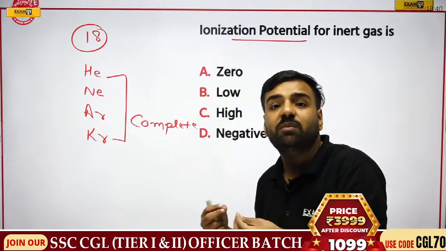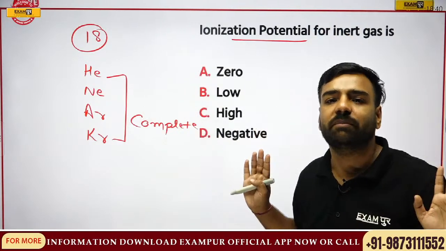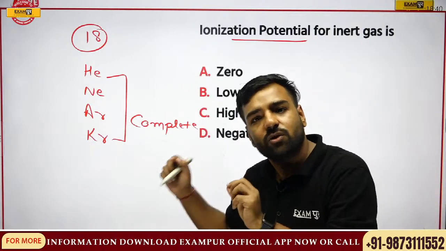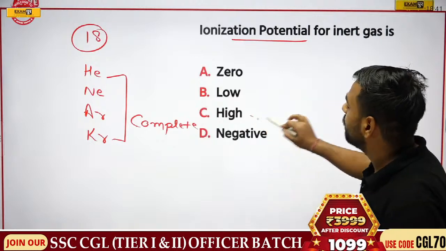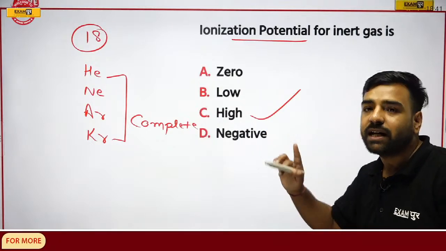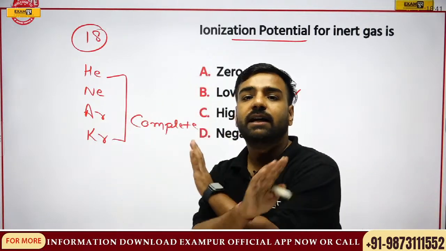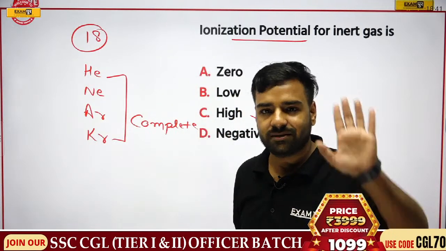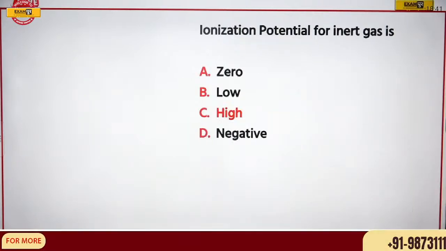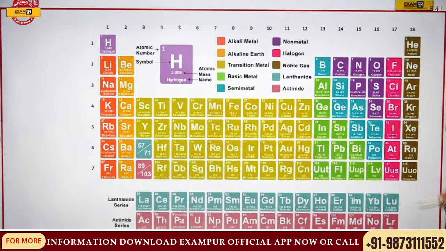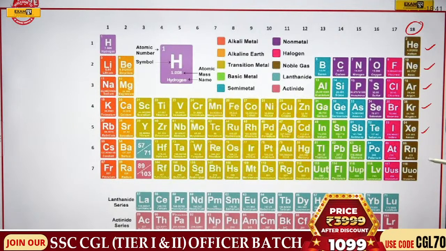So here you will be requiring a very huge amount of energy because they already have their octet complete, right? So yes, the outermost shell is already complete. They are not going to be involved in this part. So ionization potential will be very high. Gobinath, is this point clear? Very important. Please remember, the 18th group elements are not involved in such activities. Fine. So yes, it is going to have very high ionization potential. Next. So this is the 18th group. We are talking about helium, neon, argon, krypton, xenon, then radon.